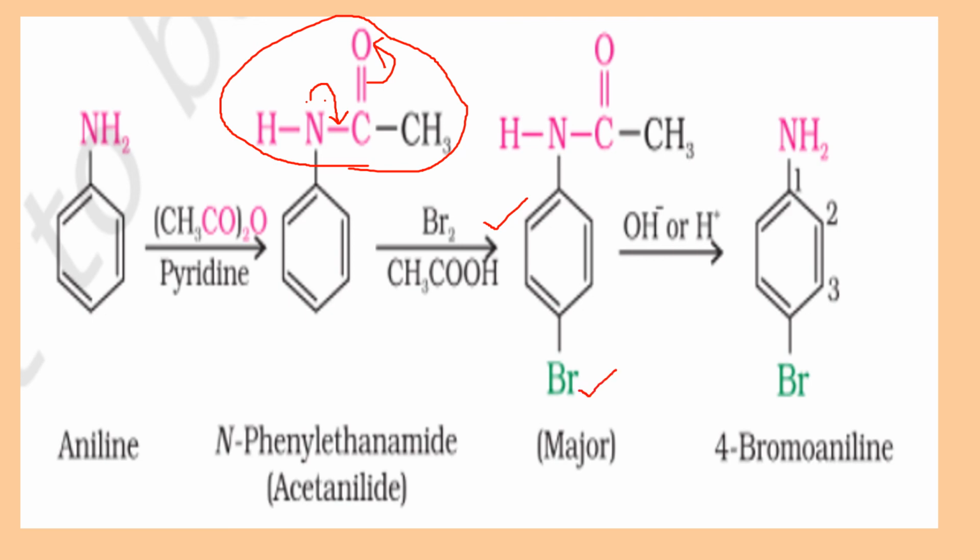It will be at ortho also, but in separate molecules. Di-substituted product will not be obtained, but major product, because of symmetry, would be para, like in every other case. And then you hydrolyze this in basic or acidic medium, so that this hydrolyzes to give you the original NH2 group back. This is the technique by which we can control the reactivity of NH2 group for electrophilic substitution reactions.